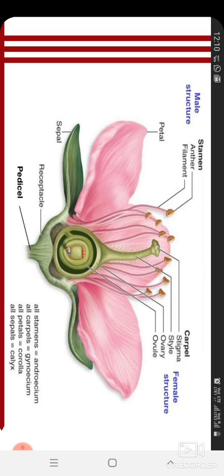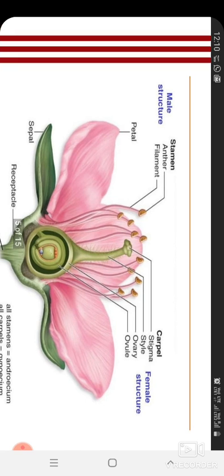So in this, which pollination will take place? Self pollination, because the male and female parts are present in only one flower. It is self pollination because it doesn't need another flower for pollination.